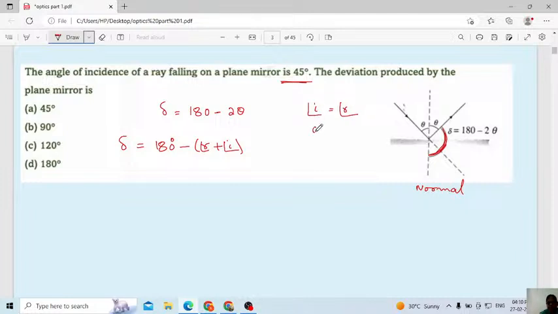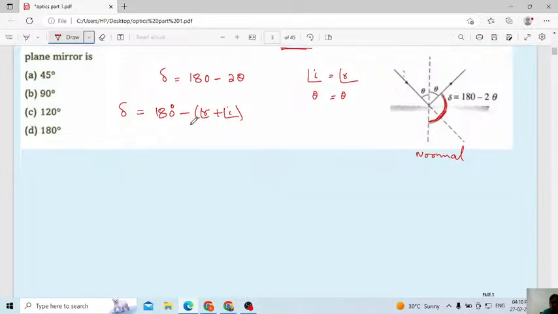If I consider this as theta, then theta is equal to theta. Here minus 2 theta is nothing but these two added, you get 2 times. Both formulas we can use, but better use the first one only.